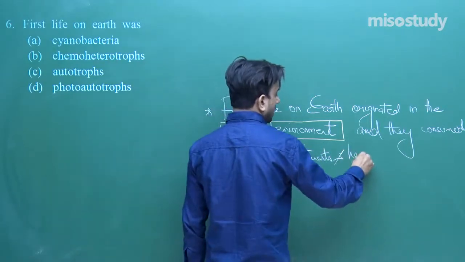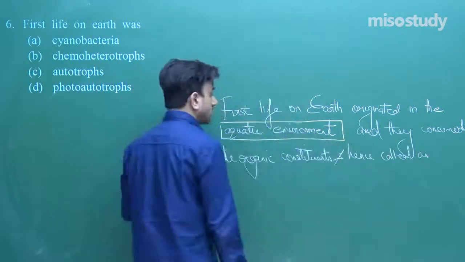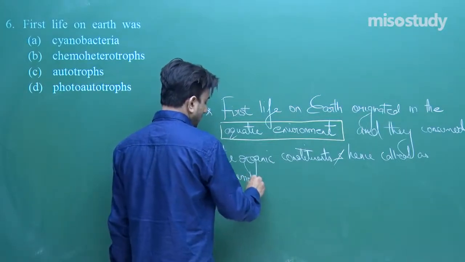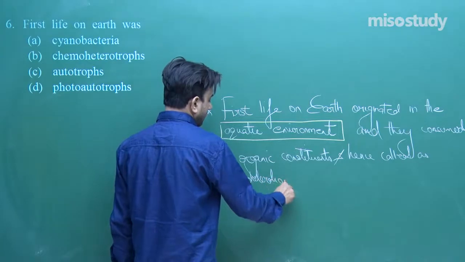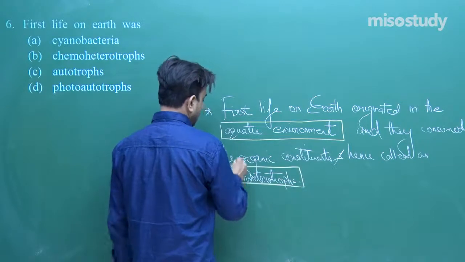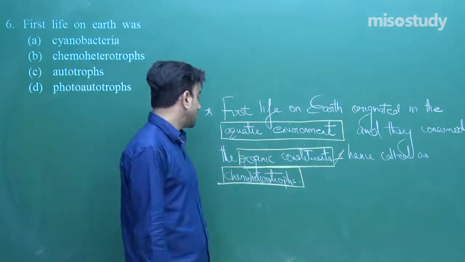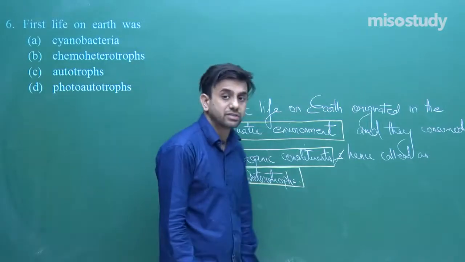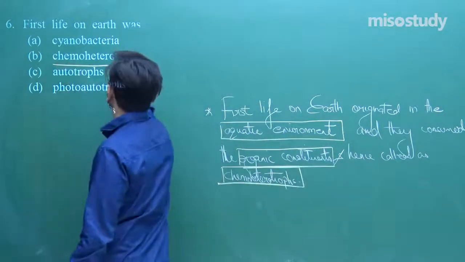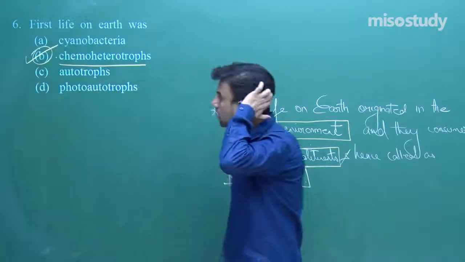And hence they are called chemoheterotrophs. So the first life on earth originated in the aquatic environment and they consumed the organic constituents and hence called the chemoheterotrophs. So the answer would be the chemoheterotrophs, right?